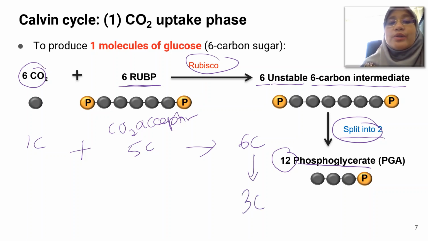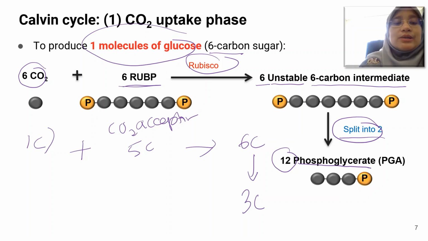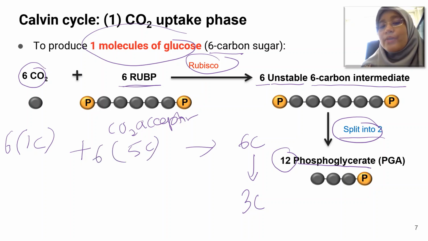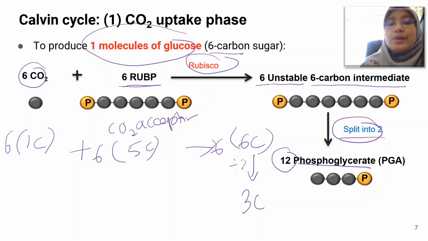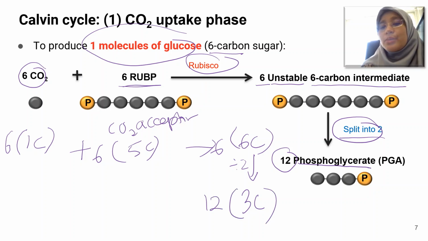So in order to produce 1 molecule of glucose, because glucose has 6 carbon, the cycle will consume 6 molecules of carbon dioxide. Thus you require 6 molecules of RuBP, producing 6 molecules of unstable 6-carbon intermediate, which split into 2, producing 12 molecules of the 3-carbon sugar, which is PGA.